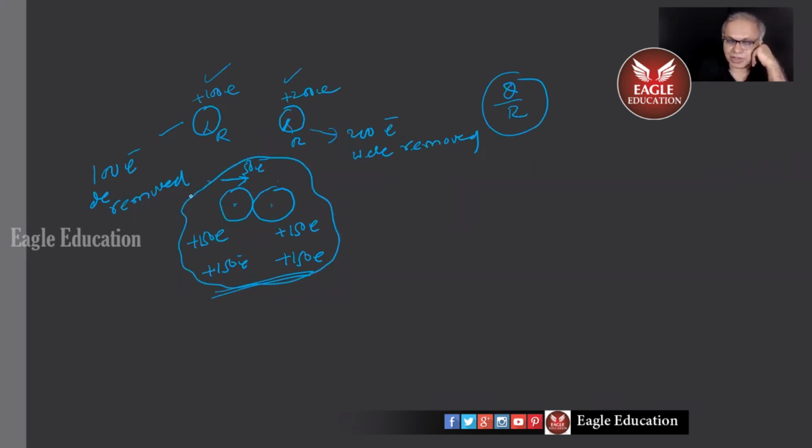Yes or no? Srihit. Yes, sir. Sir, the material of both the spheres is the same, sir. That need not be. They should be metals, that's all. Okay, sir.